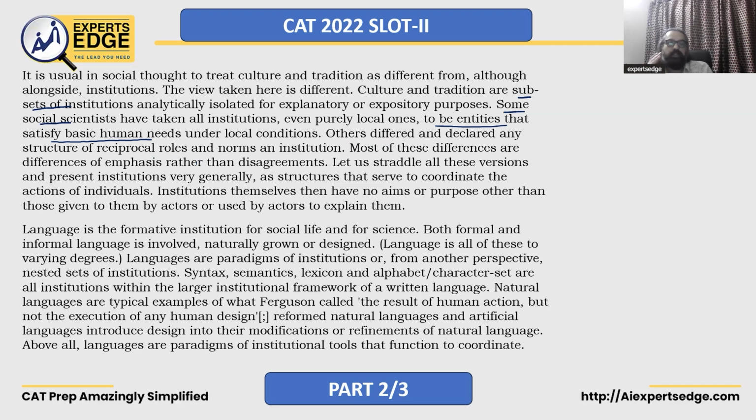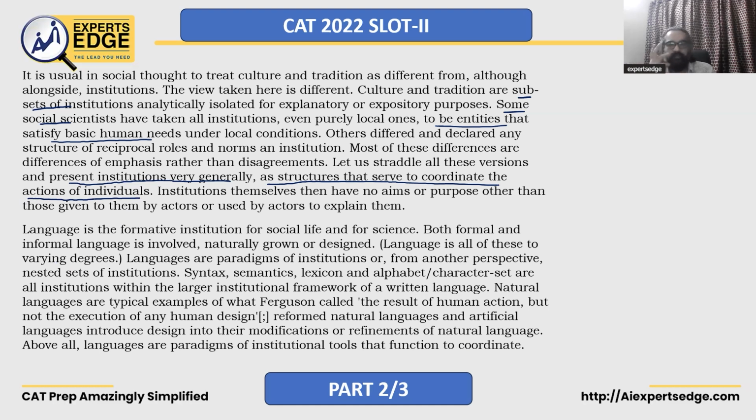Let us straddle all these versions and present institutions very generally. Straddlers bring together and present institutions very generally as structures that serve to coordinate the actions of individuals. Institutions themselves have no aim or purpose other than those given to them by actors or used by actors to explain them.